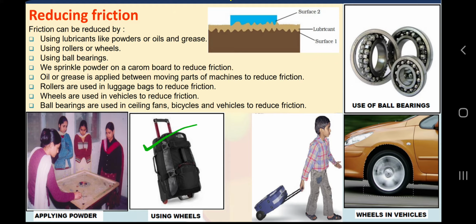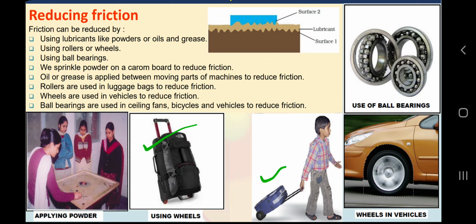Why? Because wheels use rolling friction, and rolling friction has a very low value. Static friction is more, sliding friction is less than static friction, and rolling friction is less than sliding friction. This is how we use the knowledge of friction where we want to reduce or increase it.